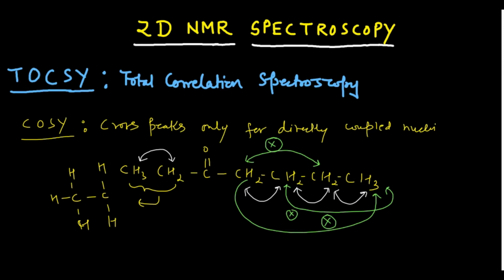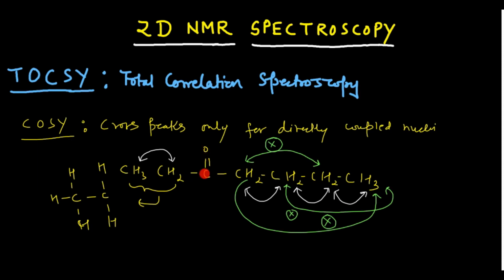See, in TOCSY you will get all the peaks which are there in the COSY spectrum, but some additional peaks would also be there. That means this hydrogen is connected to this one, and moreover this is connected to this one. So if you are looking for this particular peak, this would be there in the TOCSY spectrum. Similarly, if you are looking for these two cross peaks, they will be there in the TOCSY spectrum, and the same is true for this and this also, right? Only this thing you need to understand. That's why it is known as the total correlation spectroscopy.